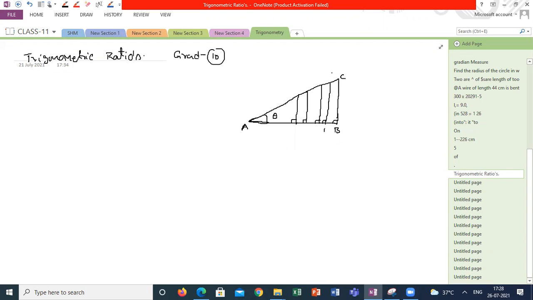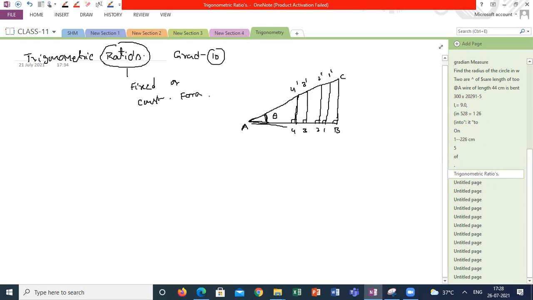A, B, C, 1, 1 dash, 2, 2 dash, 3, 3 dash, 4, 4 dash. So I found this strange thing according to different concepts of triangles. The ratio of two corresponding sides is always common with respect to this angle. Suppose I am taking the opposite side by the adjacent side of any triangle, I am getting the same ratio. So I can set up 6 ratios, because 3 sides give 3 ratios, and the reciprocals will be the 3 remaining ratios. So these ratios are all fixed or constant